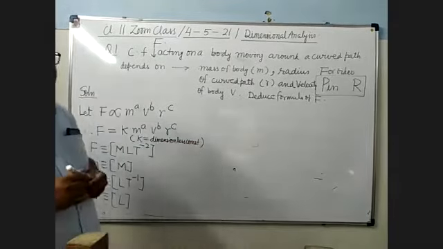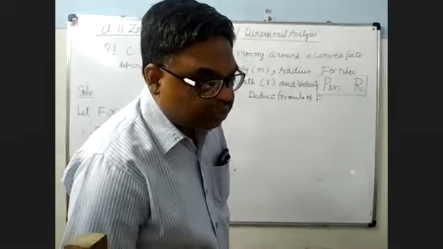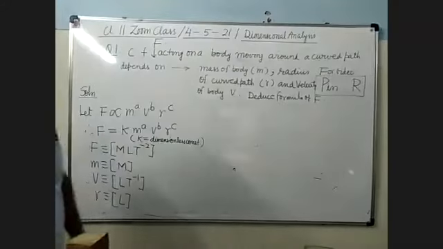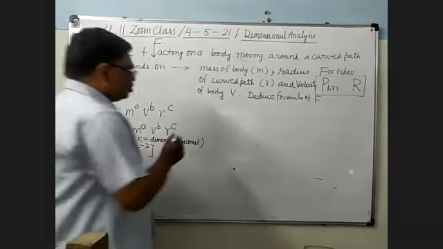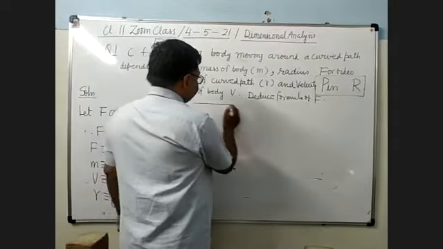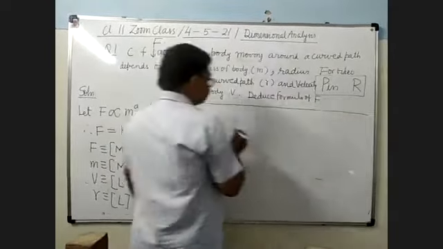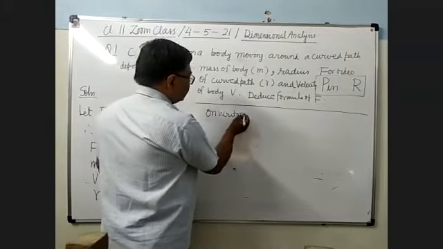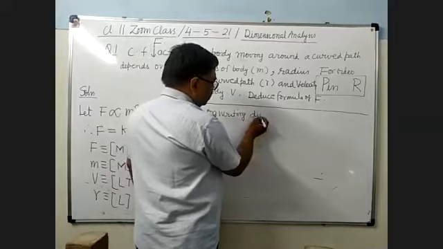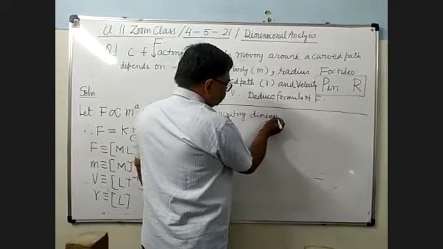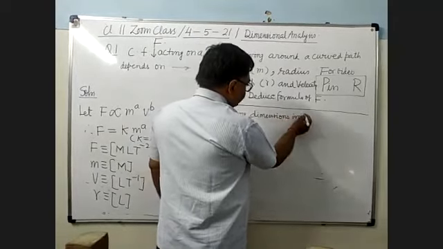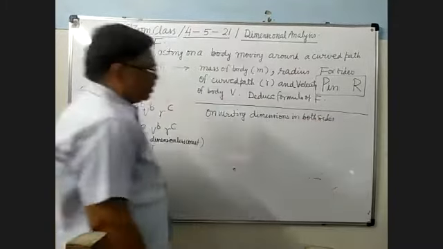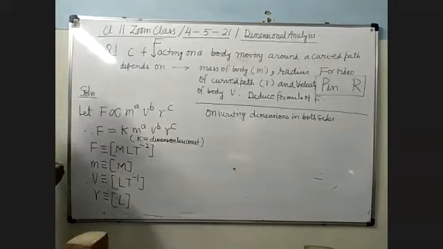So from the principle of homogeneity, on writing dimensions in both sides.